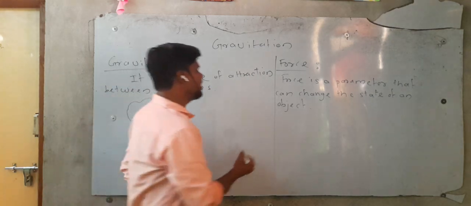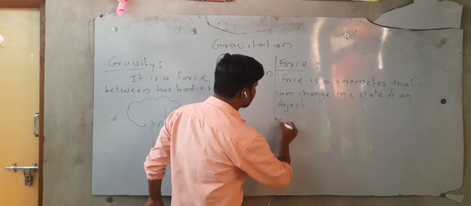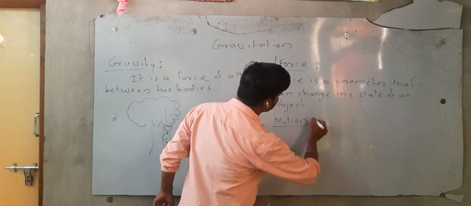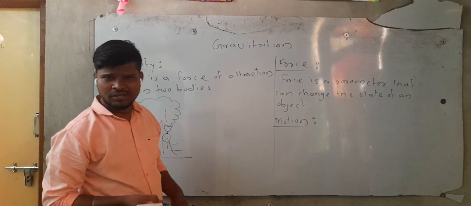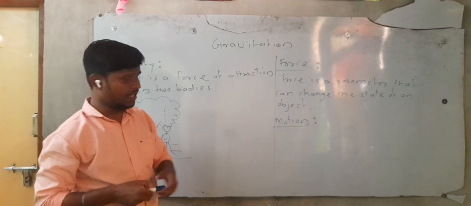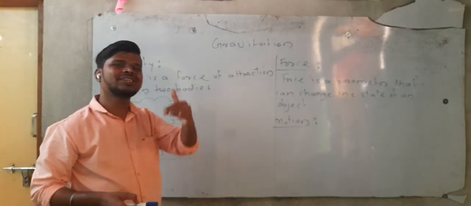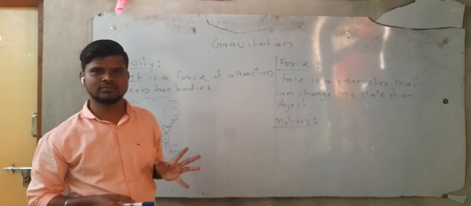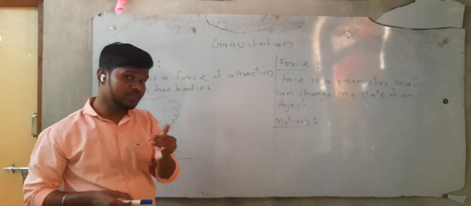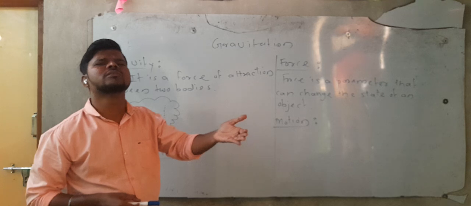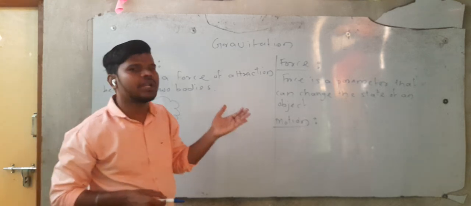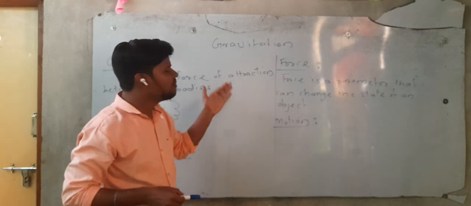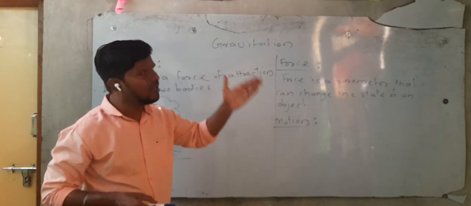The next definition is motion. You know what is the meaning of motion? If an object is changing its position, then that is known as motion. What is motion? If an object is changing its position, but how? With respect to time. As the time is passing again and again, the position will be changing again and again.